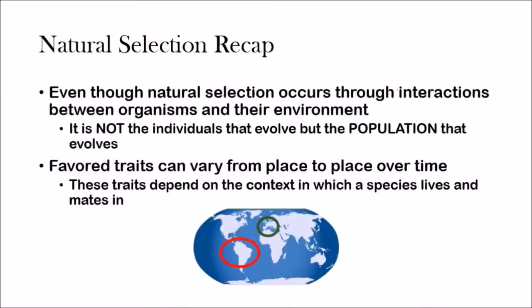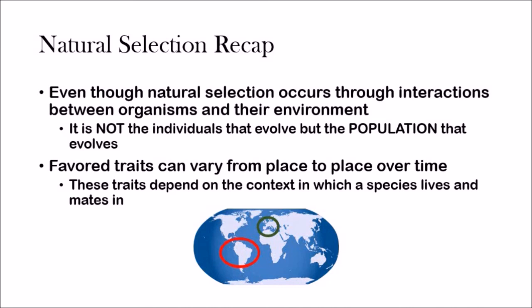And another point, even though natural selection occurs through interactions between organisms and their environment, it is not the individuals that evolve. This is not like how Lamarck said, like a giraffe getting a big neck and then passing it on to its offspring. That's not how individuals evolve, it's the population that evolves. So the individuals don't change, but the population changes with time. That's a very important point to note.